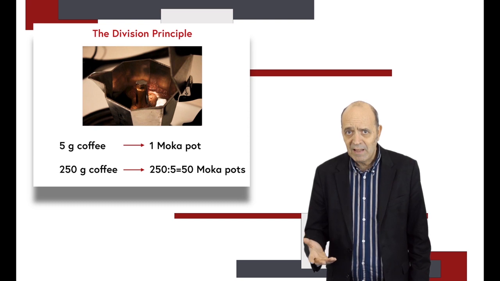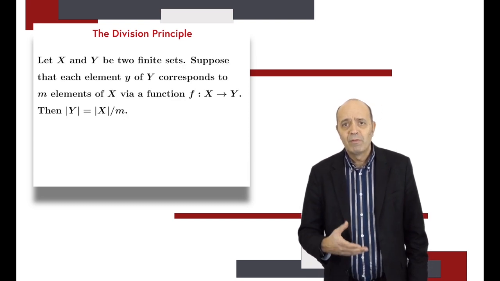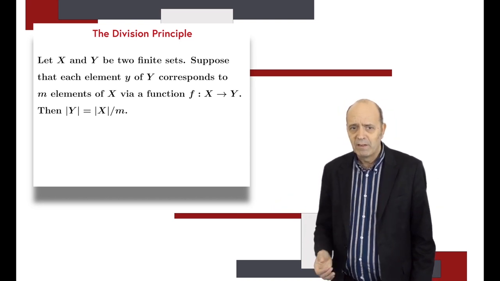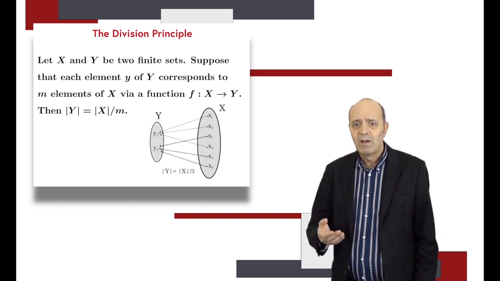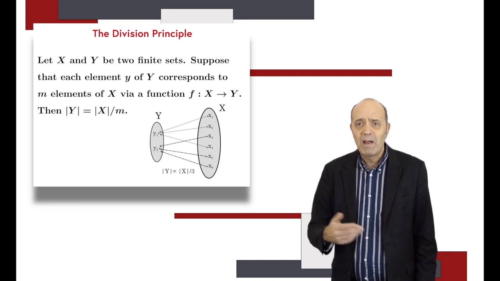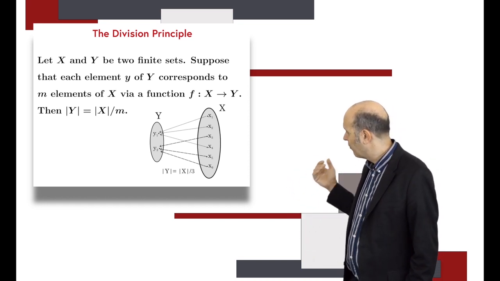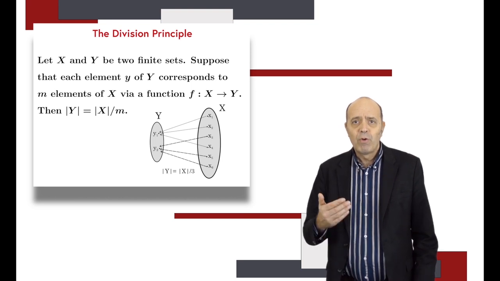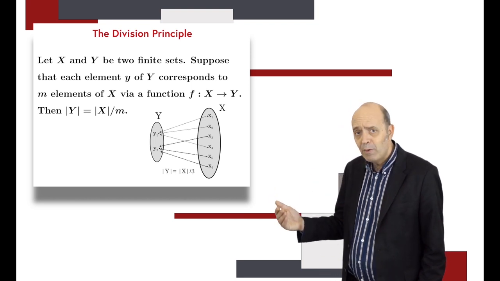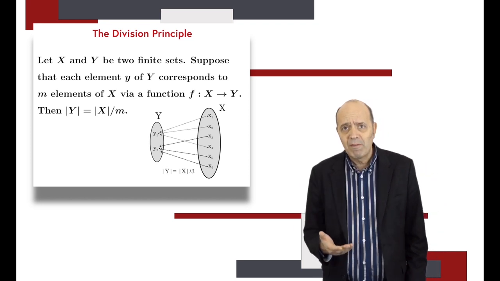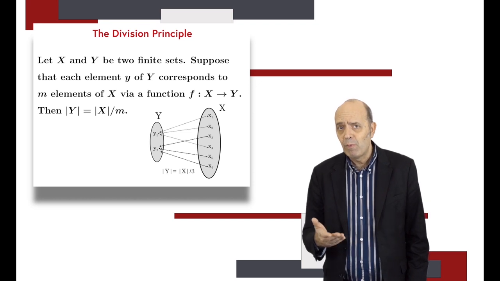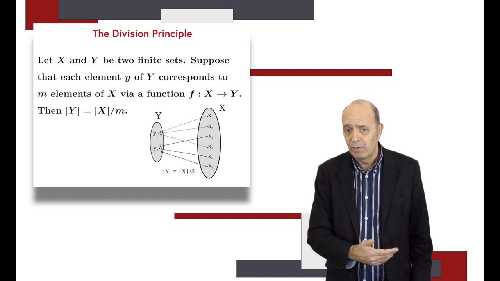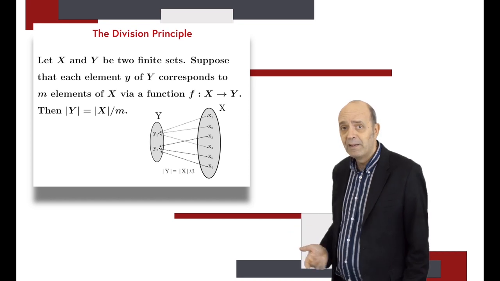Let us have a precise statement of the division principle. Well, assume you have 2 finite sets, X and Y, and assume that each element of Y, which is a smaller set, corresponds to m elements of X through a function from X to Y. So there are exactly m elements of X that are sent to each element of Y. So correspondingly to 1 element of Y, we have m elements of X. So the number of elements of X is m times the number of elements of Y, which is often used in order to obtain the number of elements of Y, which is therefore the number of elements of X divided by m.